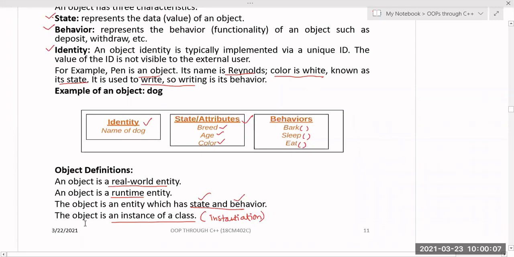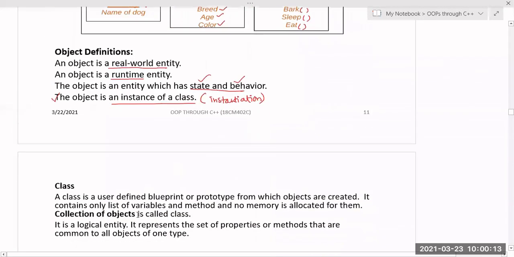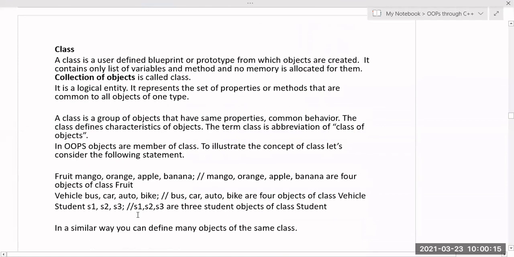Most frequently we will use this definition, that an object is a real time entity or an object is an instance of a class. A class is a user defined blueprint or prototype from which objects are created. A fruit is a blueprint, and from it objects can be created. What are the objects for this fruit class? Mango is an object, orange is an object, guava is an object. These are the objects of the fruit class.